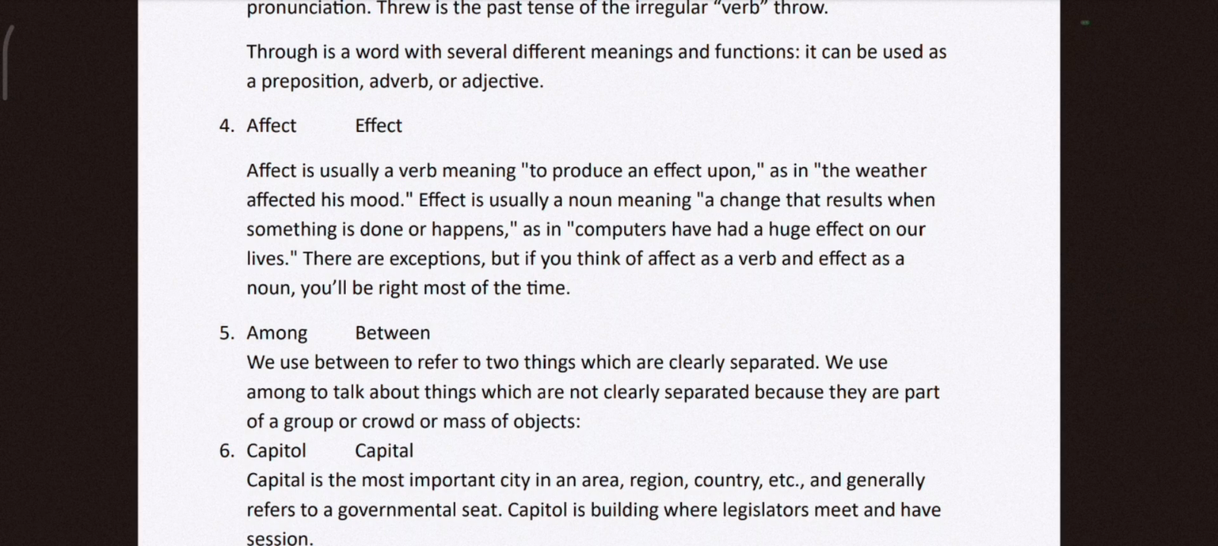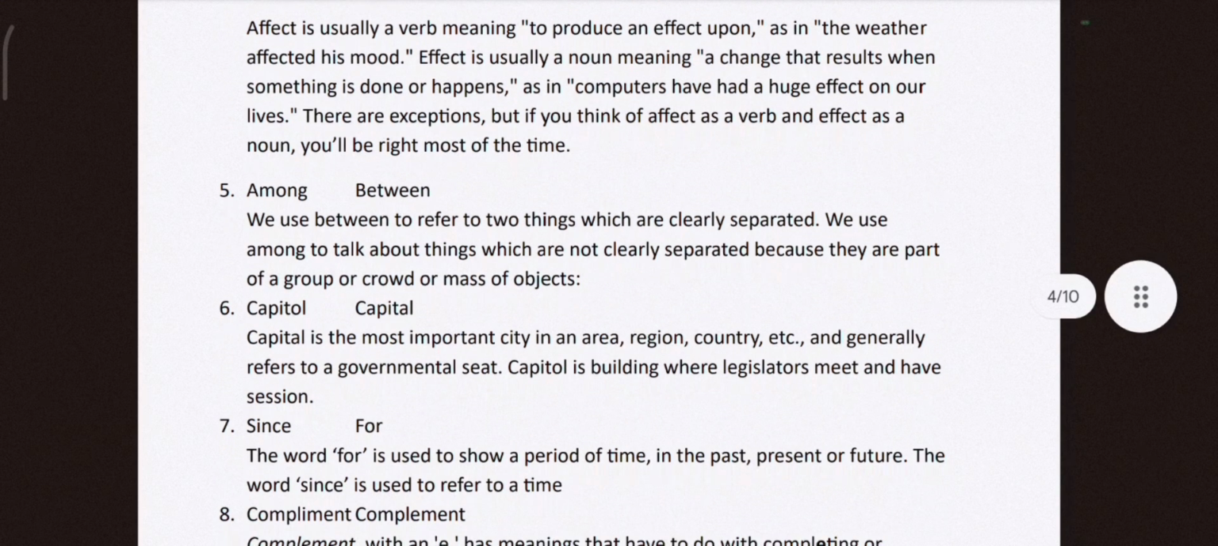Side effects, we use effects, result. Then you have among and between. Among, when do you use? When there are a lot of people, you use among. Between, when there are two things or two people, then you use between. Capital and capitol. City capital is CAL. Capitol is a building where legislators meet and have a session.